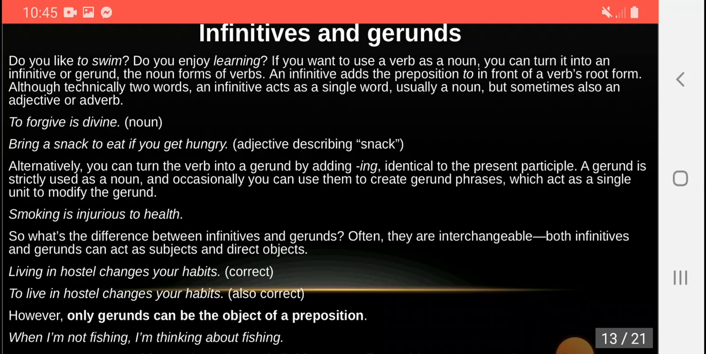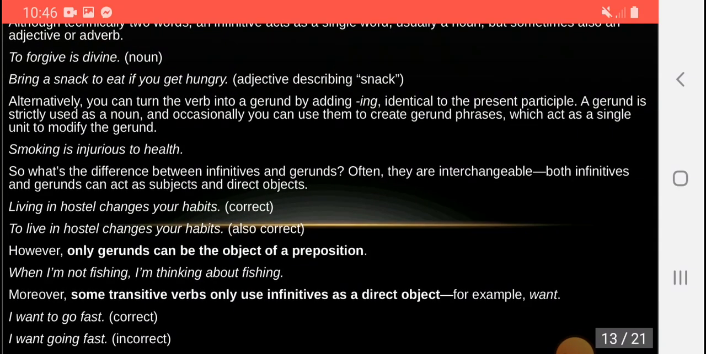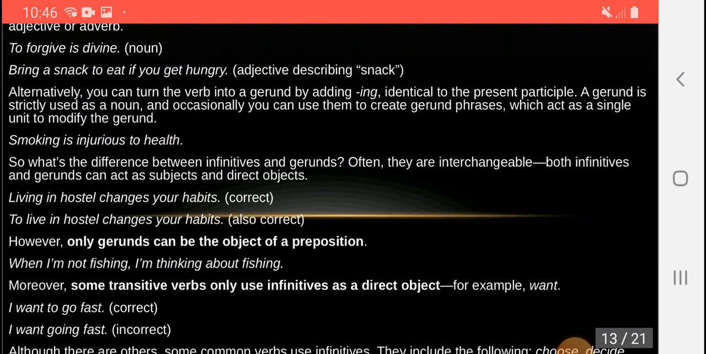So what's the difference between infinitives and gerunds? Often they are interchangeable. Both infinitives and gerunds can act as subjects and direct objects. Examples: living in hostel changes your habits. It is correct. To live in hostel changes your habits. It is also correct. However, only gerunds can be the objects of a preposition. When I am not fishing, I am thinking about fishing.